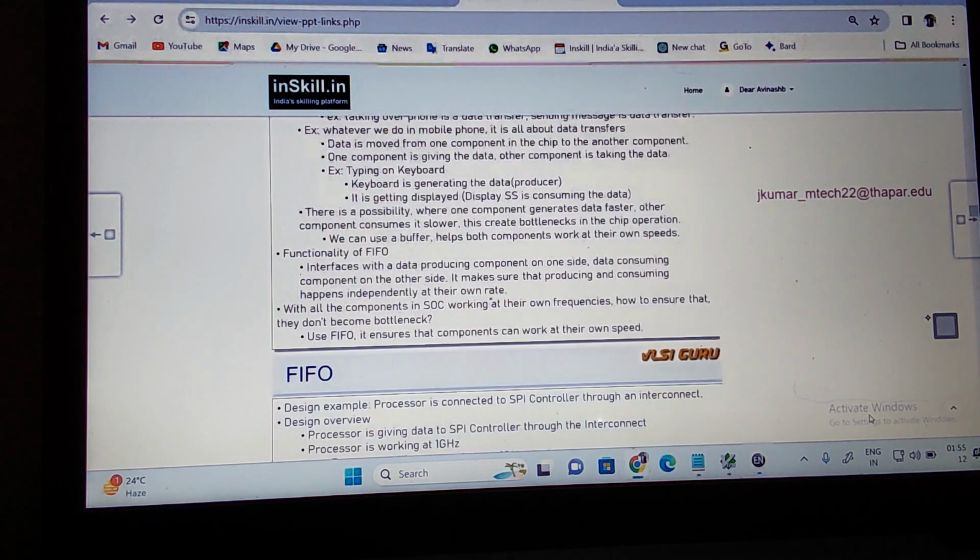Here, there is a possibility where one component generates the data faster than the other component, which consumes it slower. It creates a bottleneck in the chip operation. If you use a buffer, it helps both components work at their own speed. Now the master is doing the write operation, writing into the buffer. Then it is concentrating on other jobs, not always concentrating on what the slave is responding. I do my job at my own clock frequency and write that into the buffer. Then the slave, at its own frequency, reads the data. So we can use the buffer to let both components work at their own speeds.